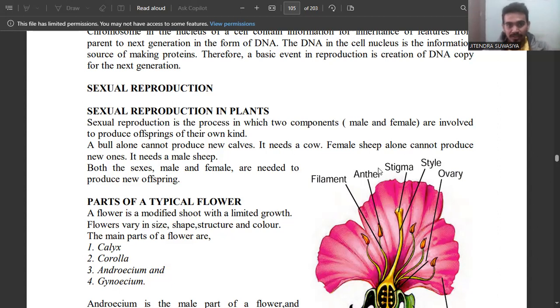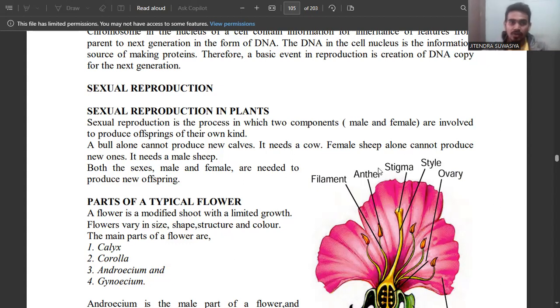Sexual reproduction in plants involves two components, male and female, to produce offspring of the same kind. Like a bull cannot alone produce calves, and a female sheep cannot alone produce new ones. A female cannot produce offspring alone; she needs a male. So there should be involvement of two opposite sexes, both male and female, to produce a new offspring.